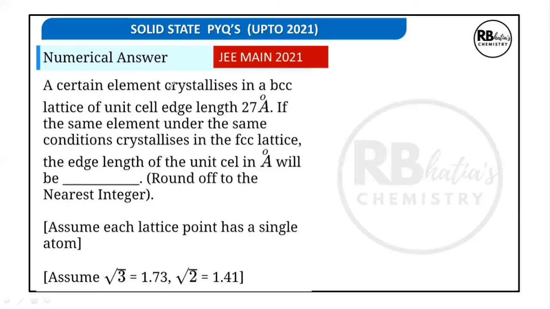A certain element crystallizes in a BCC lattice. The first keyword is BCC lattice of unit cell edge length 27 angstrom. That means a is equal to 27 angstrom. BCC lattice, which means Z will be equal to 2. If the same element under the same conditions crystallizes in FCC lattice, its Z is going to be 4. The edge length of the unit cell a in angstrom will be how much? Again, it is expected to round off to the nearest integer.